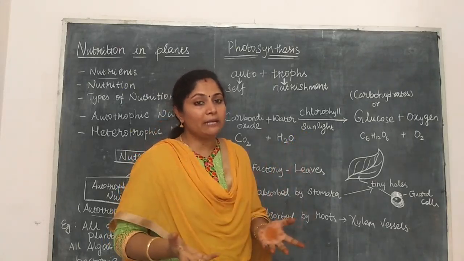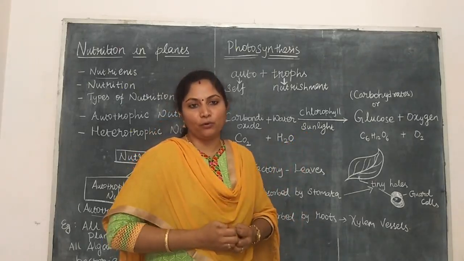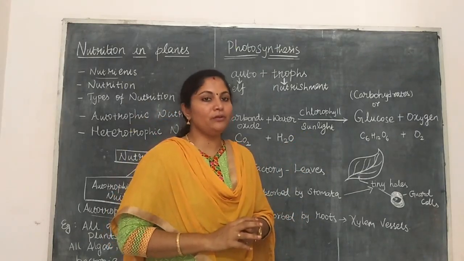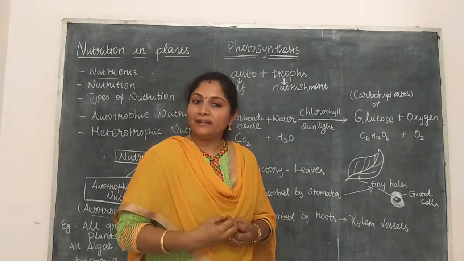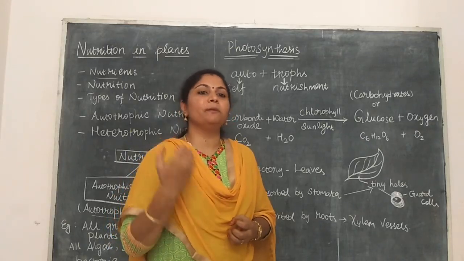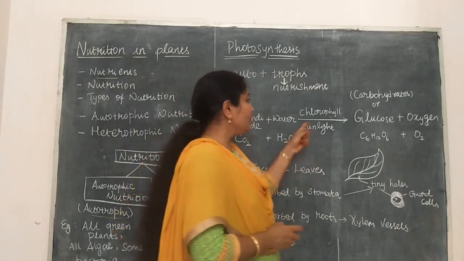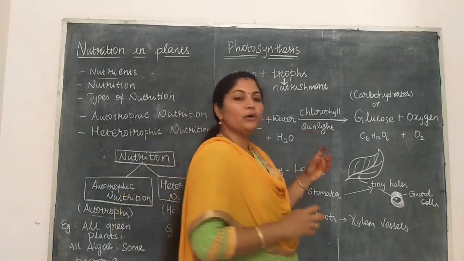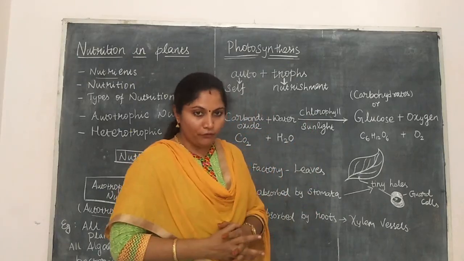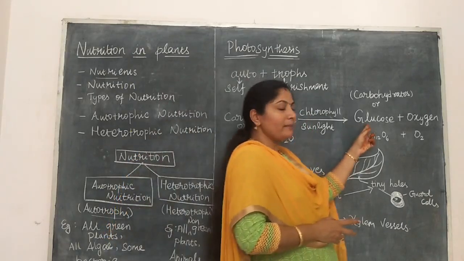So all the green plants are able to prepare their own food, not the non-green plants. Since non-green plants do not have green color, they cannot trap sunlight. That cannot prepare its food. Okay, so chlorophyll and sunlight are necessary things for the photosynthesis. What will be produced?